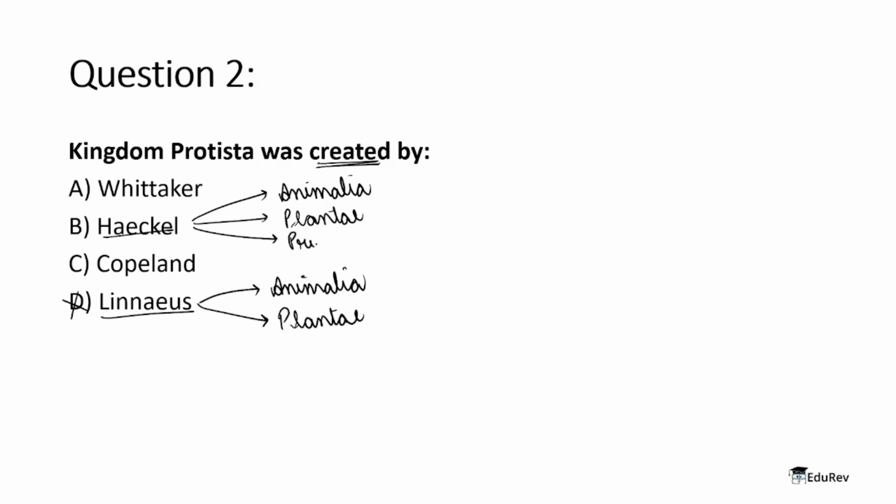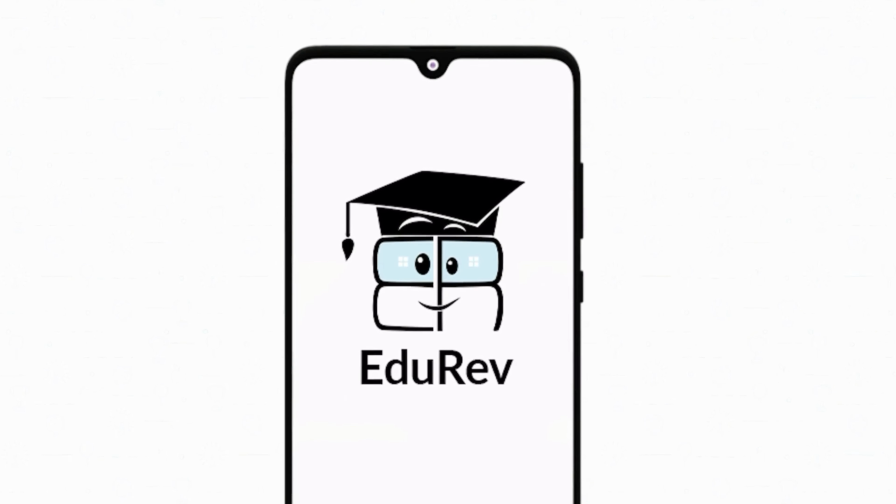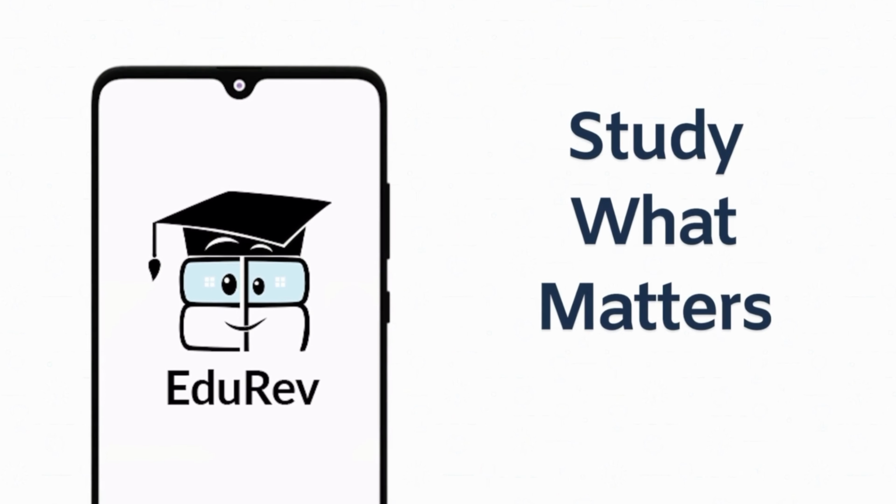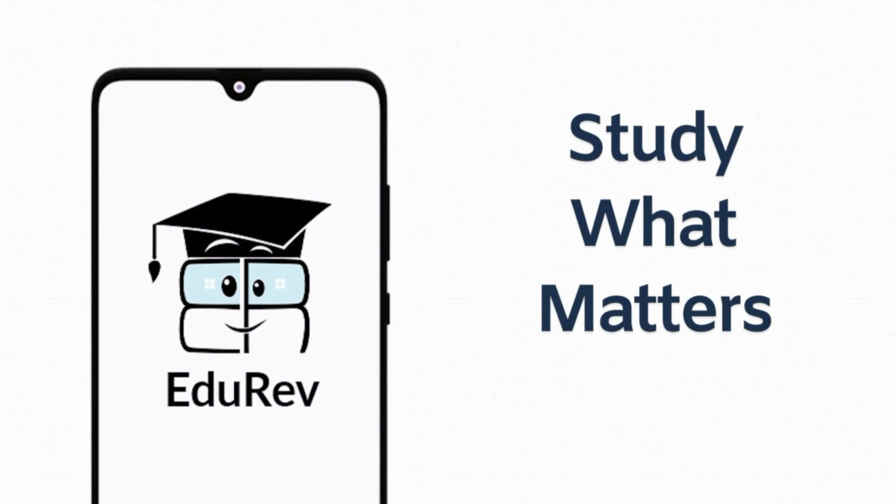So the answer to the question, who created kingdom Protista, is option B, Haeckel. Now with this we have come to the end of our first video, and I'm sure all of you understood very properly the kingdom classification: the first attempt, the two kingdom classification, the third and the fourth. In the next video we are going to look at the fifth and the sixth kingdom classification. Till then, have a happy learning with EduRev.